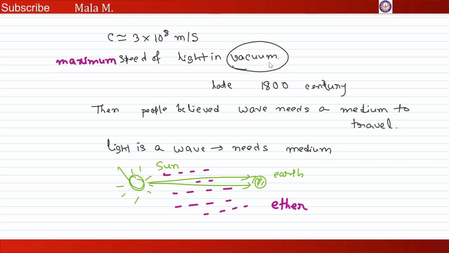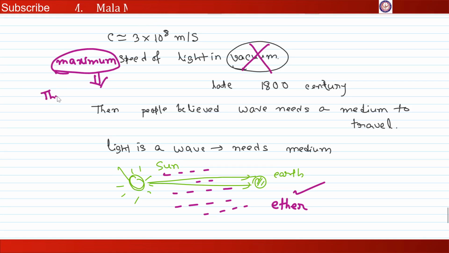And the maximum speed of light, people believed in ether, is c, 3 into 10 to the power 8 meters per second. So why am I calling this the maximum speed of light? Because this is purely experimental.